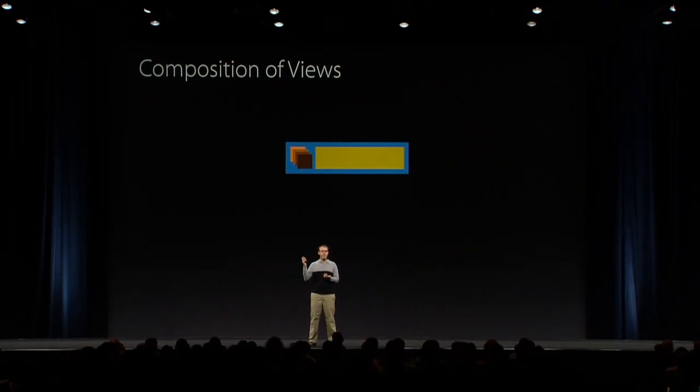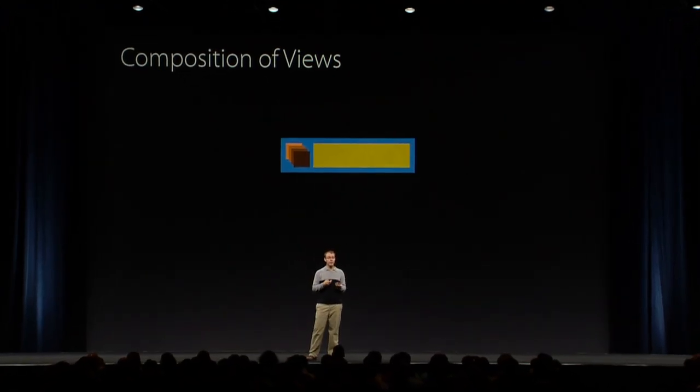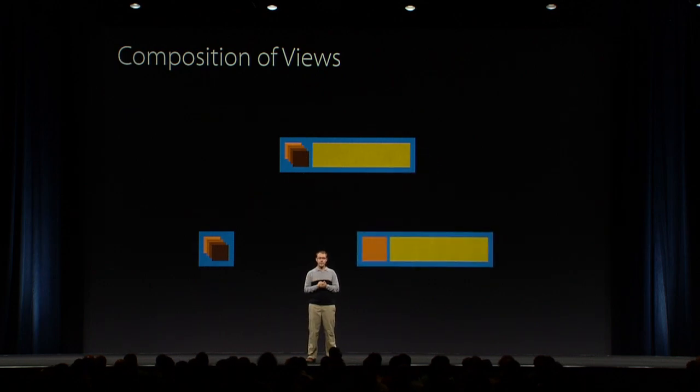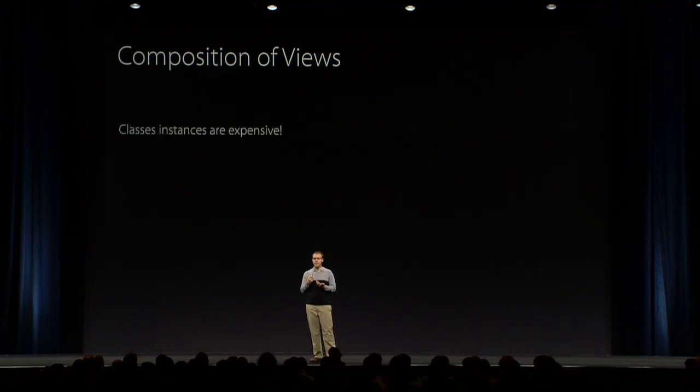And one way that we could have made this layout before would be to compose views together. So you could have written a UIView that does this cascading layout behavior, and another UIView that does our decorating layout behavior. Then you could have added both of those as subviews in your table view cell. But there's a big problem with this. Class instances are very expensive. When you make another object, you have an extra heap allocation.